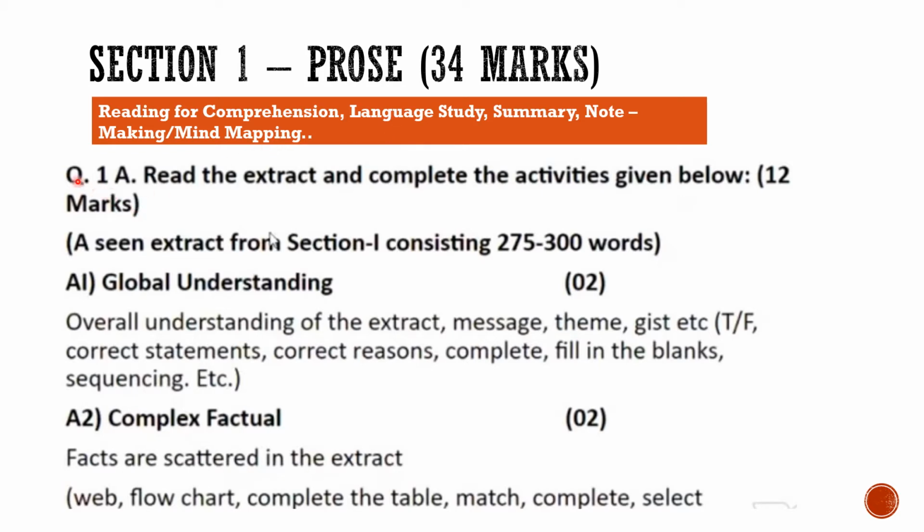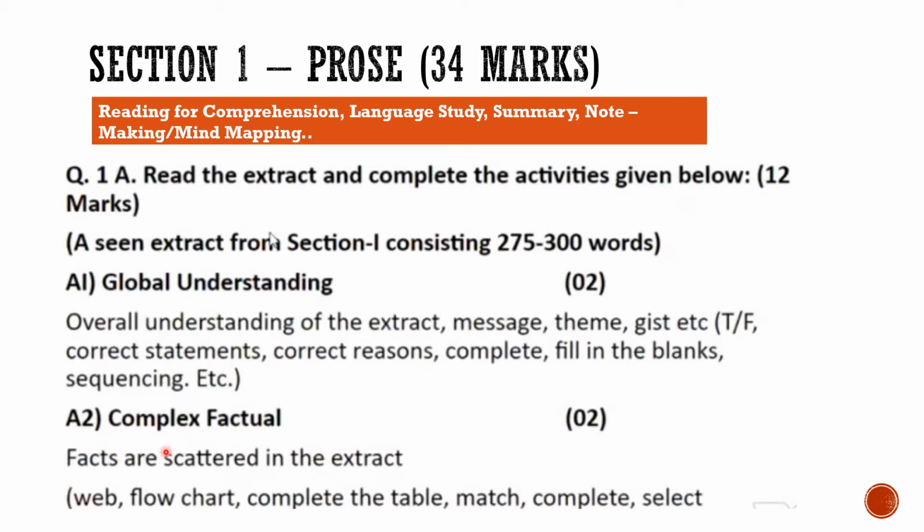So your question number 1A is a scene extract. Scene extract means something from your textbook. Okay, a scene extract consisting of 275 words. First question will be global understanding. How have you understood the passage? Okay, it would be either filling the blanks or correct the response or correct the statements or give me a theme or a gist of the passage.